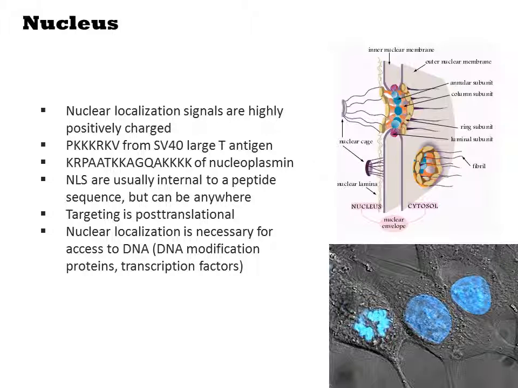The nuclear localization signals are highly positively charged peptides. The sequence PKKRKV from the SV40 large T antigen is one commonly used sequence. Another one from nucleoplasmin is a second option. The nuclear localization signal, or NLS, is usually internal to a peptide sequence rather than at the ends, but it can be anywhere. Like with mitochondrial targeting, nuclear localization is post-translational. Nuclear localization is necessary for access to the genomic DNA, so any engineered behaviors such as gene delivery methods necessarily involve NLS signals.